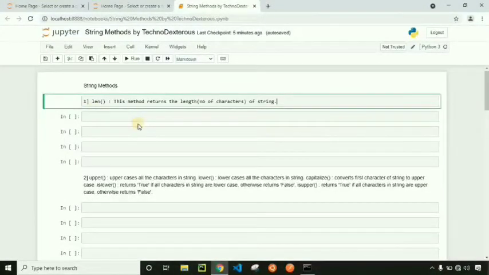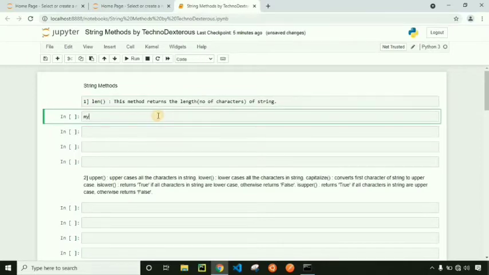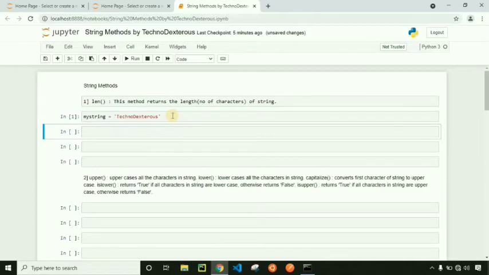So the first string method is len. It returns the number of characters present in a string. So let's define one string. myString is equal to technodexterous. You have to press Shift and Enter to run this cell.